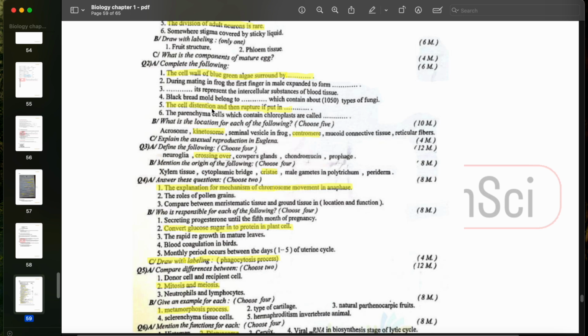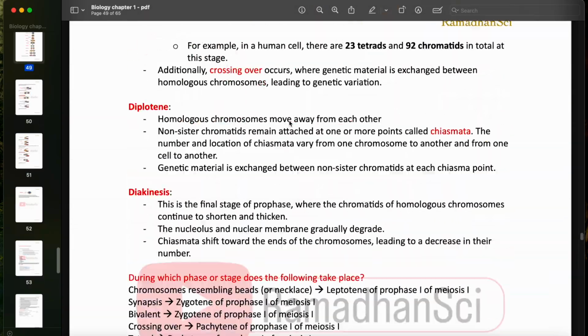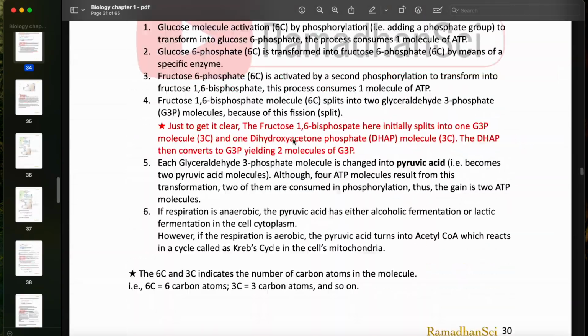The cell distension. I think they mean here the cell distends and then ruptures if put in blank. This is hypotonic solution. This is just a basic question of osmosis here. Now let's review the pictures real quick in osmosis.